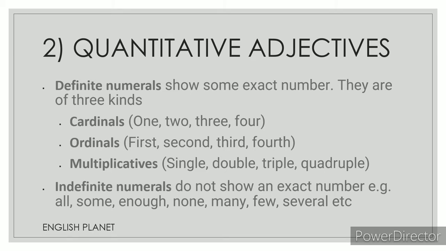And indefinite numerals, they don't give the exact number. They don't show the exact number. For example, if you encounter words like all, some, enough, many, few, none, several, they are all indefinite numerals.